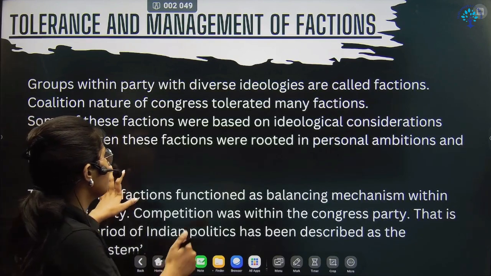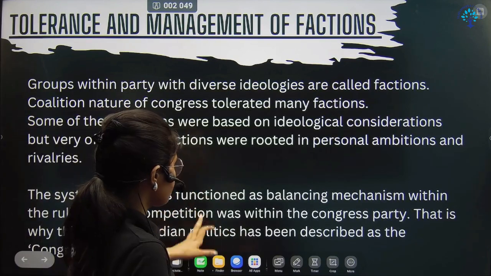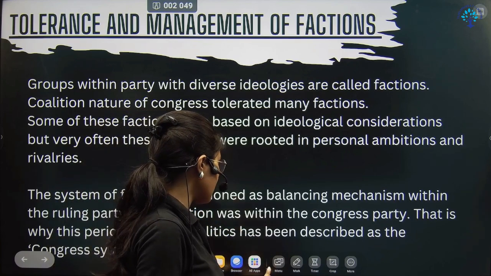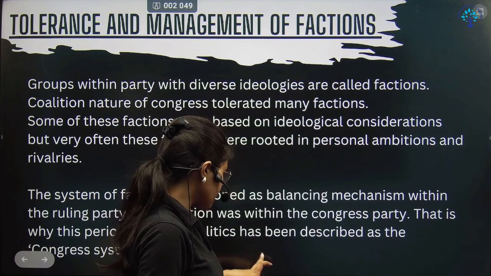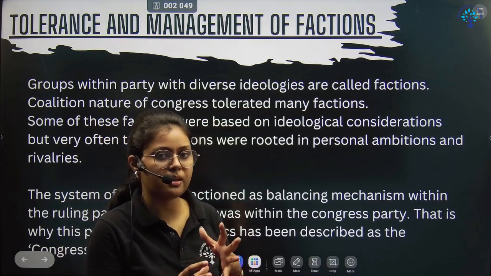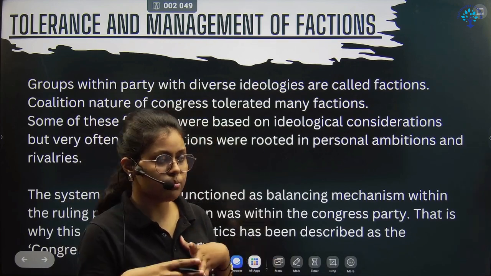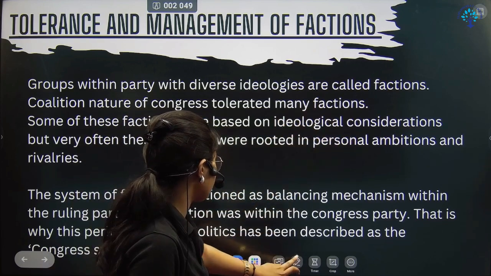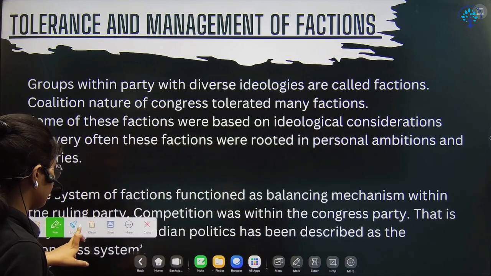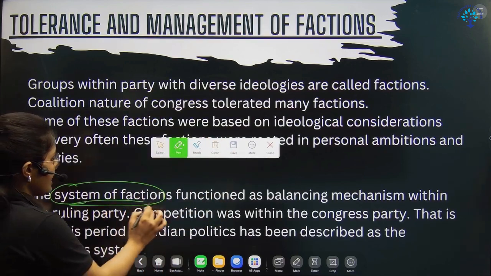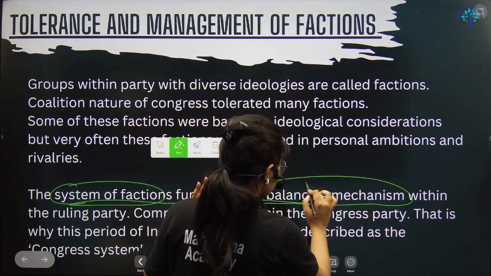And the same thing with the different factions, how the socialist faction, the liberal faction and the other factions, or simply the groups, used to exist within the Congress party. That system of factions helped as a balancing mechanism, right?